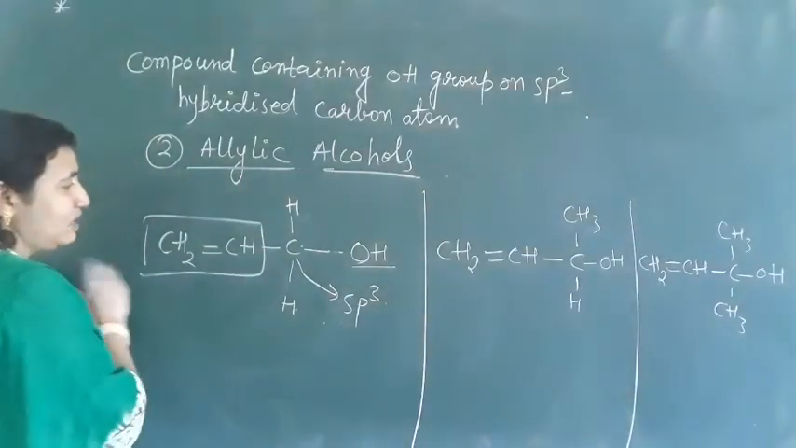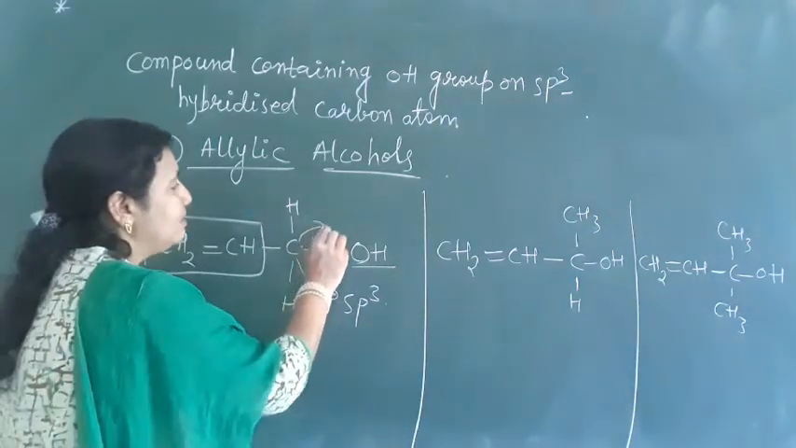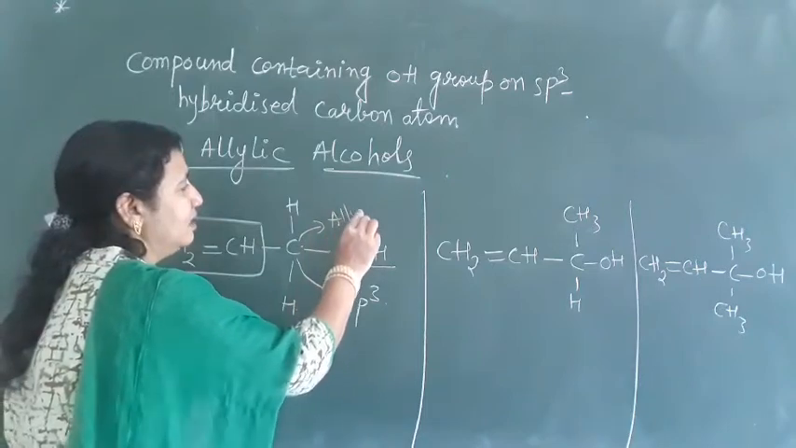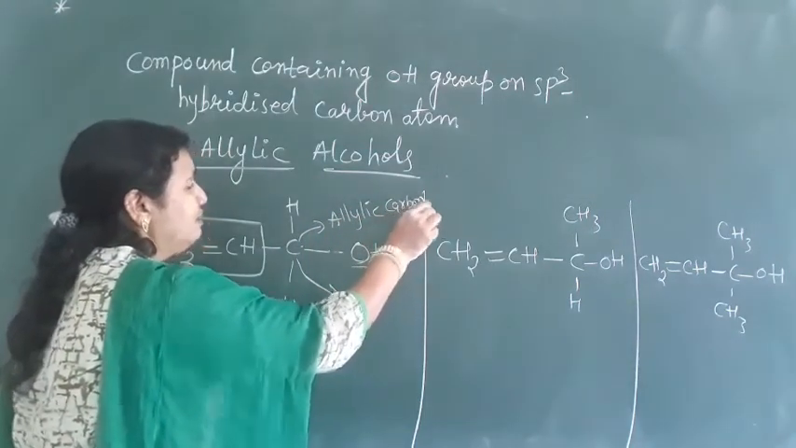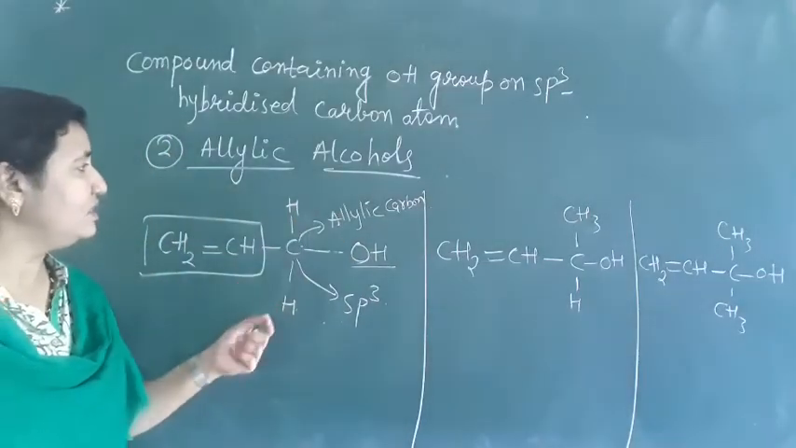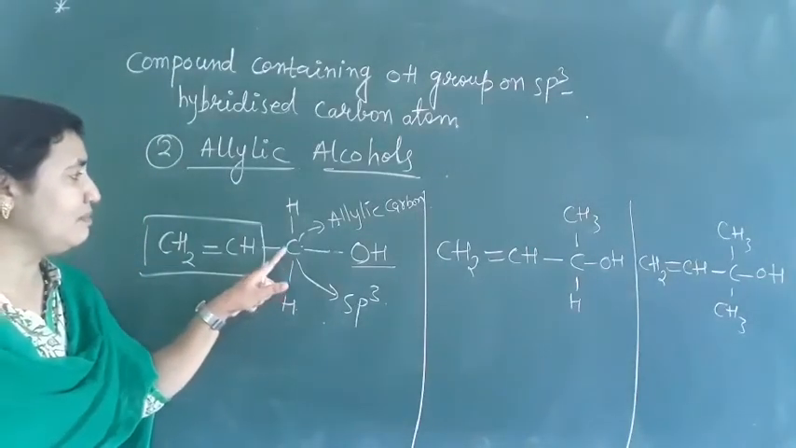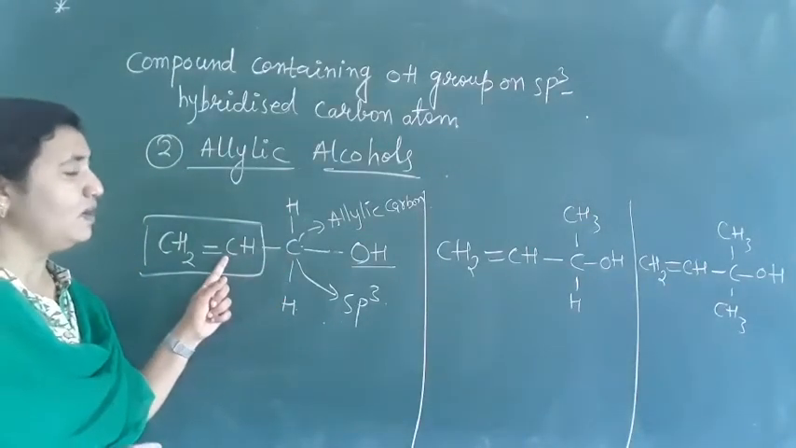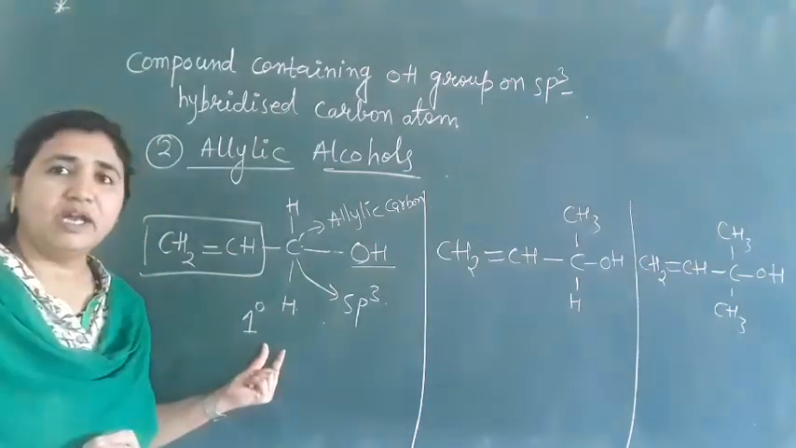This part is called allyl. What is it called? Allyl. And this carbon is called allylic carbon. Allylic carbon. So such type of alcohols are called allylic alcohols. Here also if you see carefully, this carbon is what here? Primary carbon. This carbon is attached to only one carbon. So this is primary allylic alcohol.